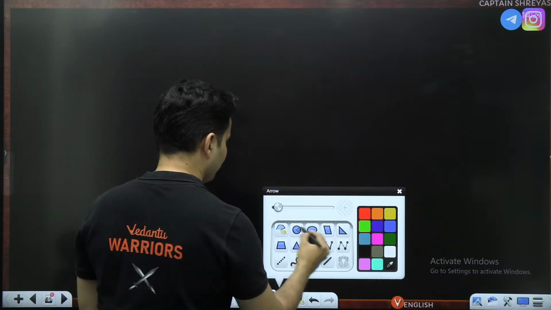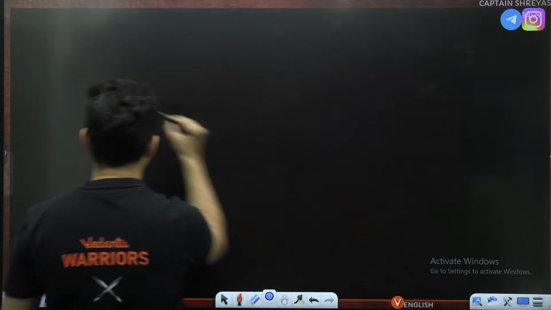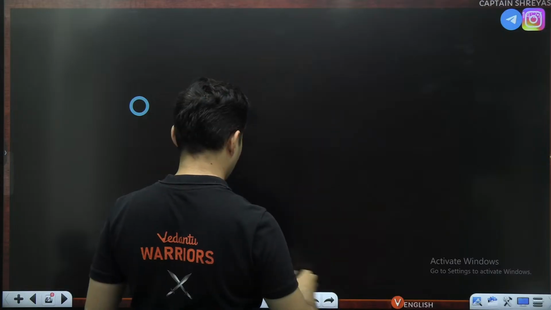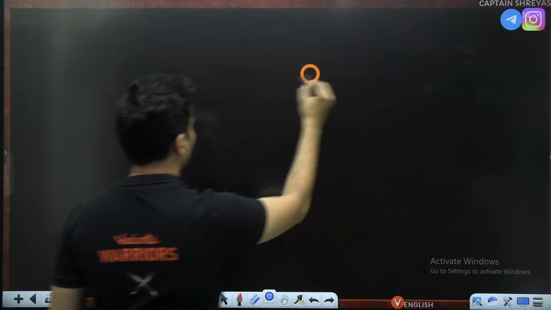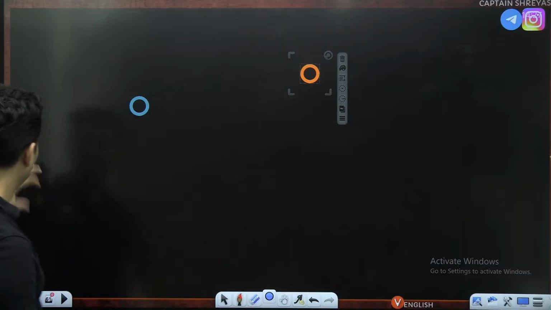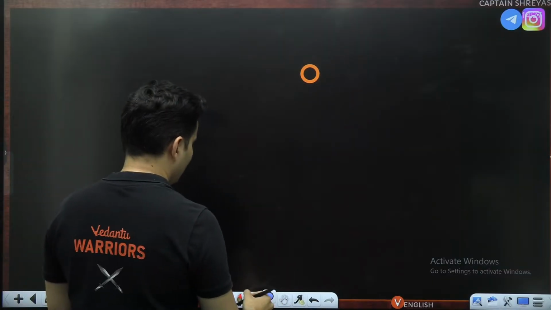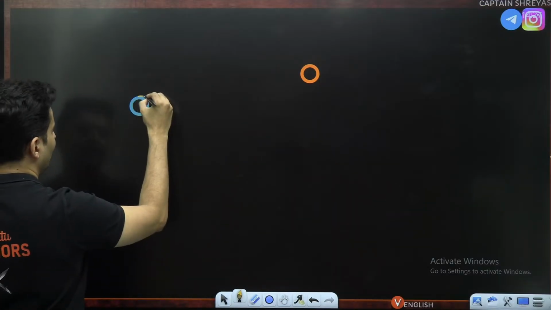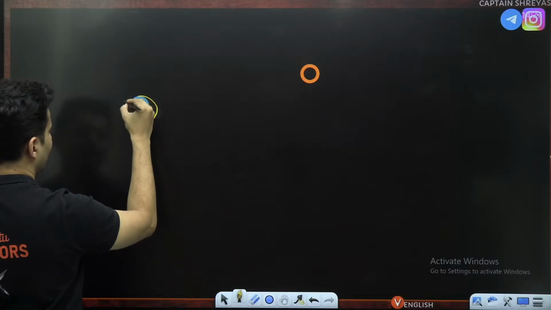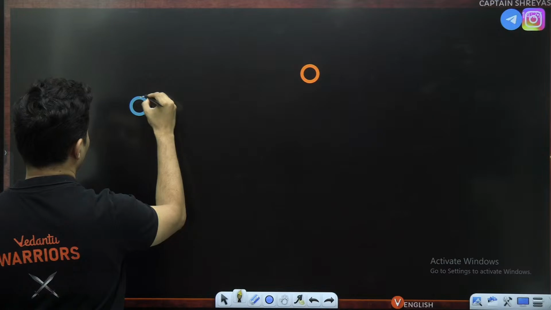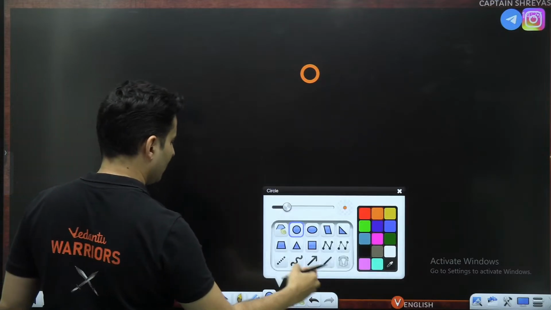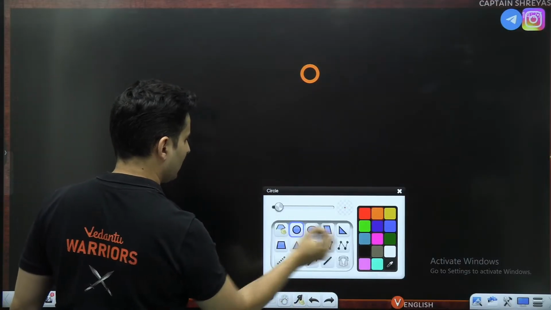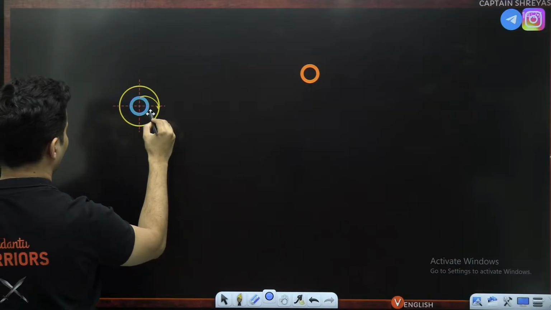imagine this is our Earth and maybe this is Mars or something, and you want to go from the Earth to the Mars. Okay, maybe Sun is somewhere over here. Okay, so when somebody will launch the satellite from the Earth, it will go like this into the orbit and it will start going in circular orbits like this maybe. It will go like this and then it will probably enter into a circular orbit over here around the Earth.